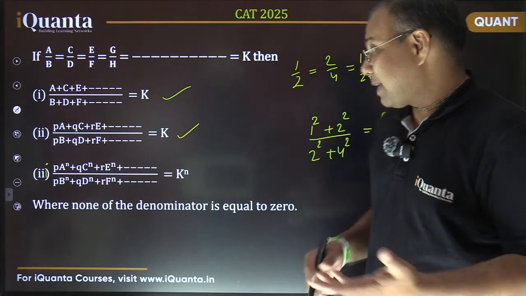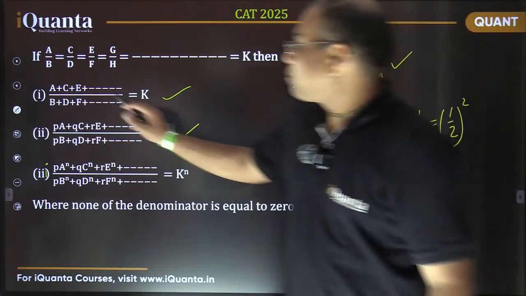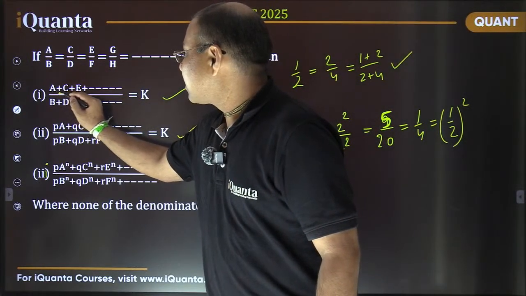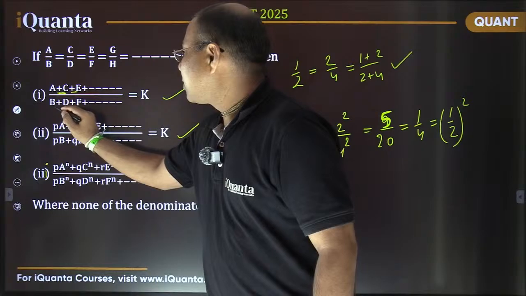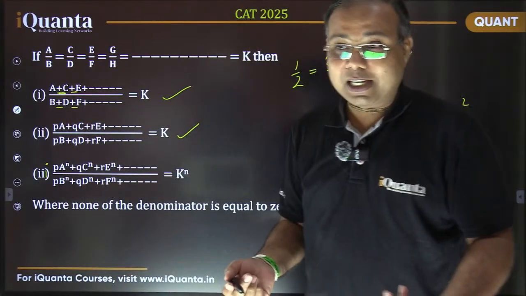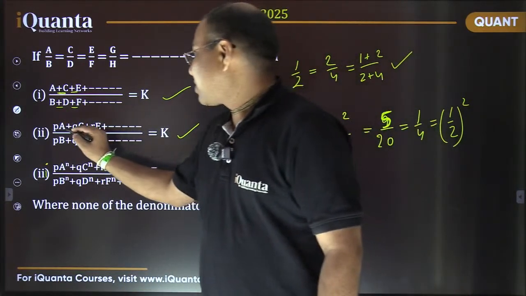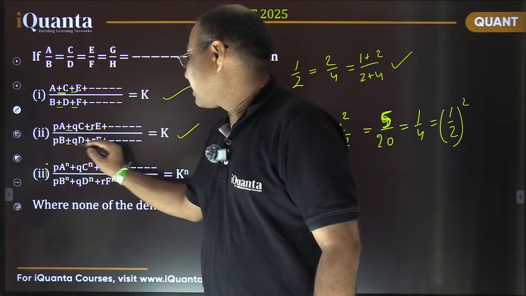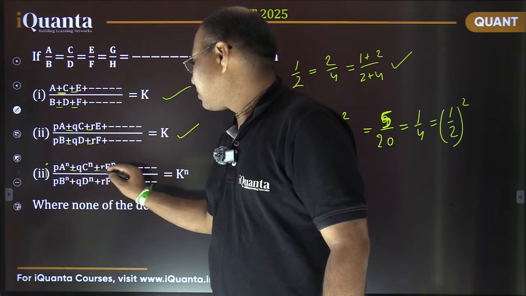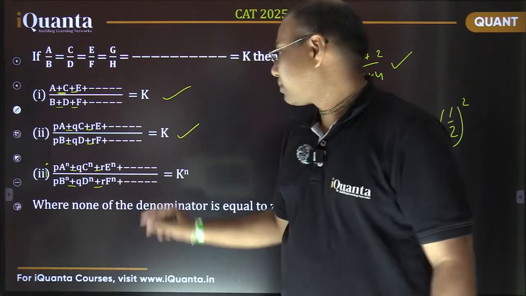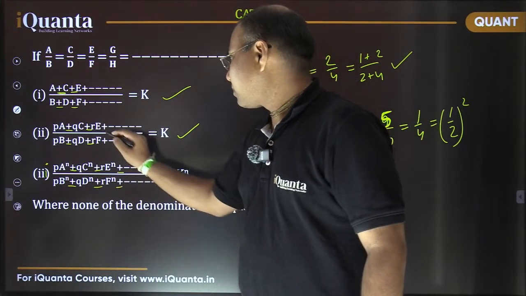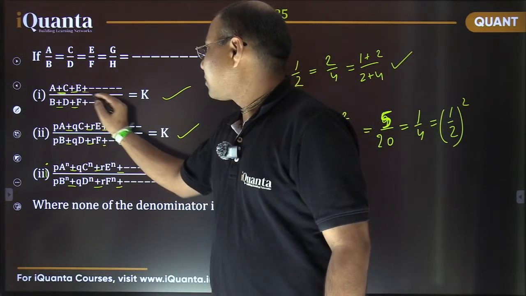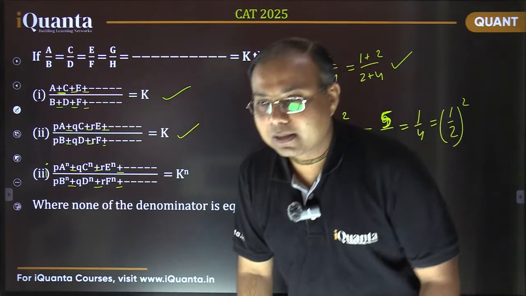Acha, the same thing is going to happen. If in place of plus it is minus, will it matter? No, the result will be the same. It will still be true. If this is minus, then also it is going to be true. Is it okay?